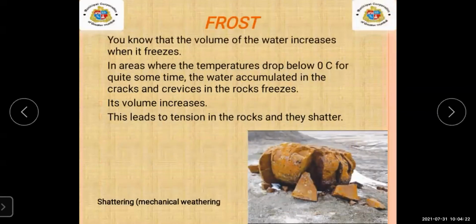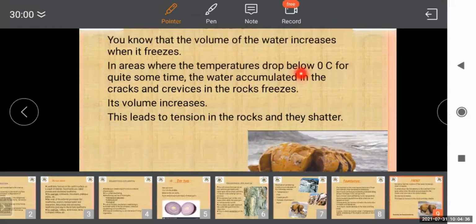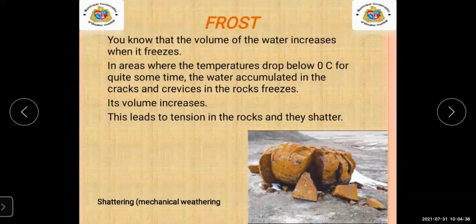Then the second reason for mechanical weathering is frost. You know that the volume of water increases when it freezes. In areas where the temperature drops below 0 degrees Celsius for quite some time, the water accumulated in the cracks and crevices in the rocks freezes.